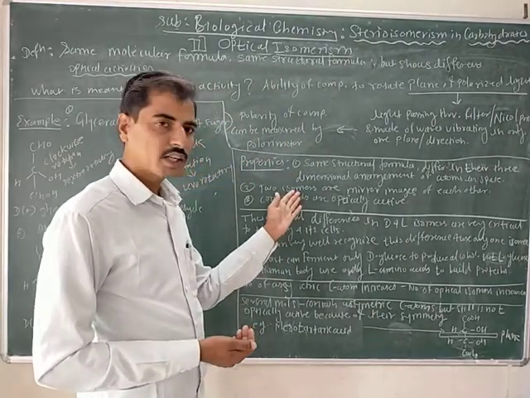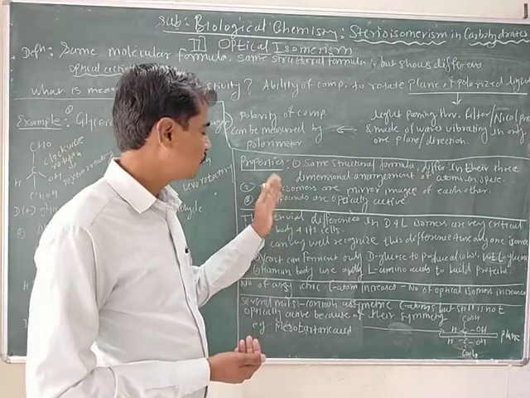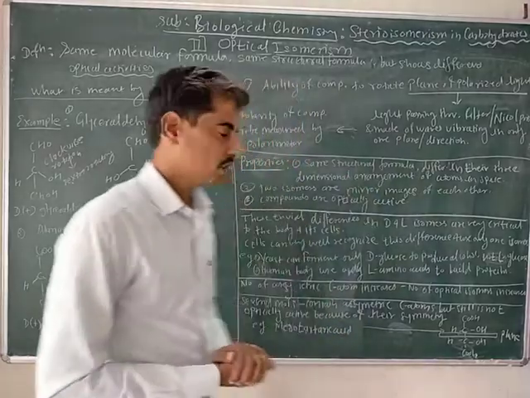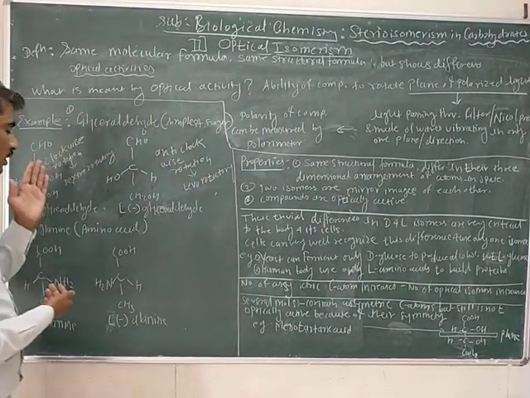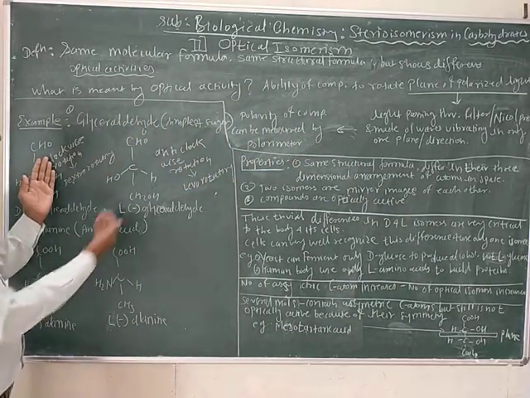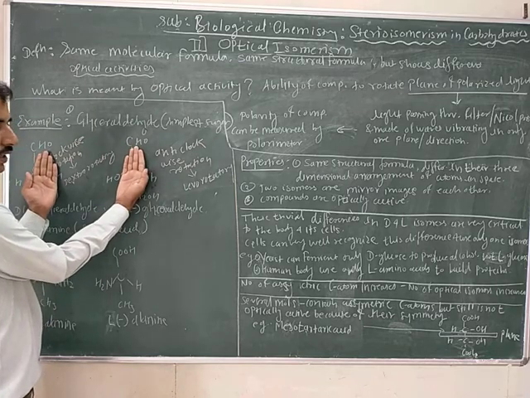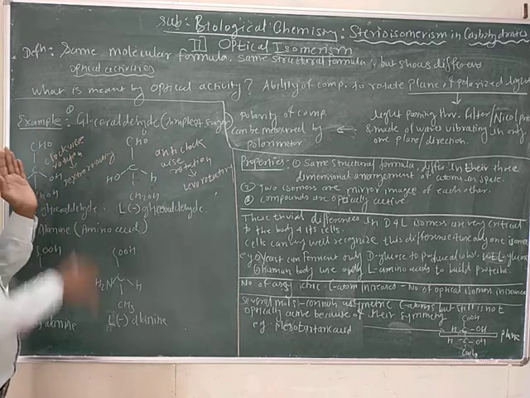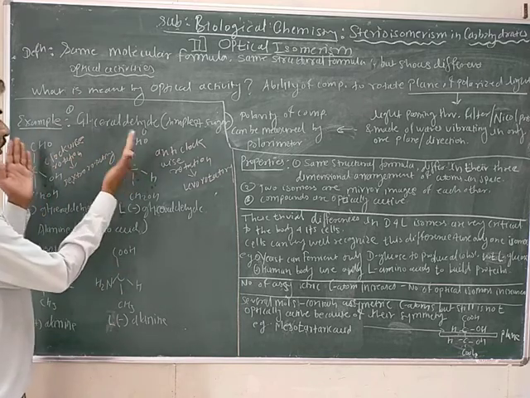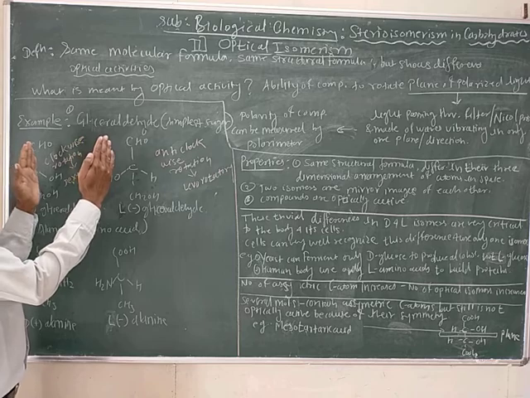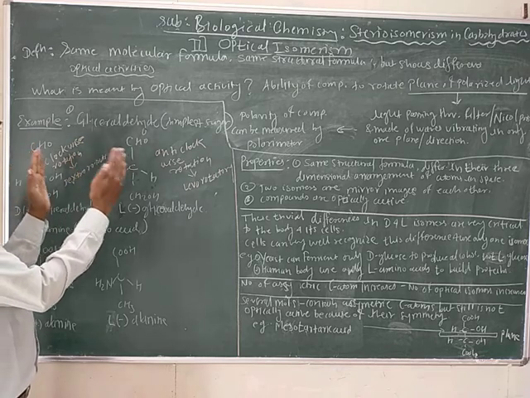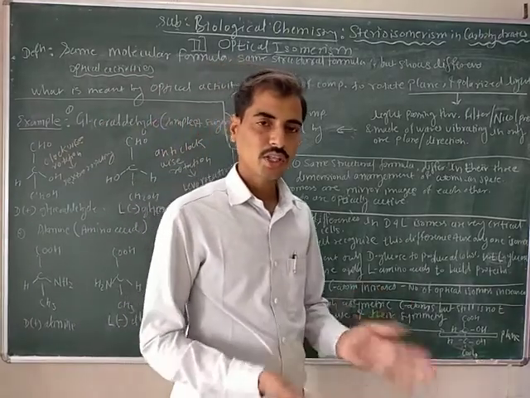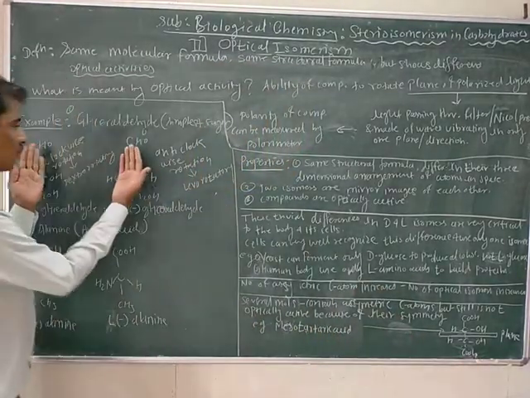Then the second property is that two optical isomers are mirror images of each other. See here, this is D-glyceraldehyde and this is L-glyceraldehyde, and here there is a mirror. If we see both isomers, both are mirror images of each other.